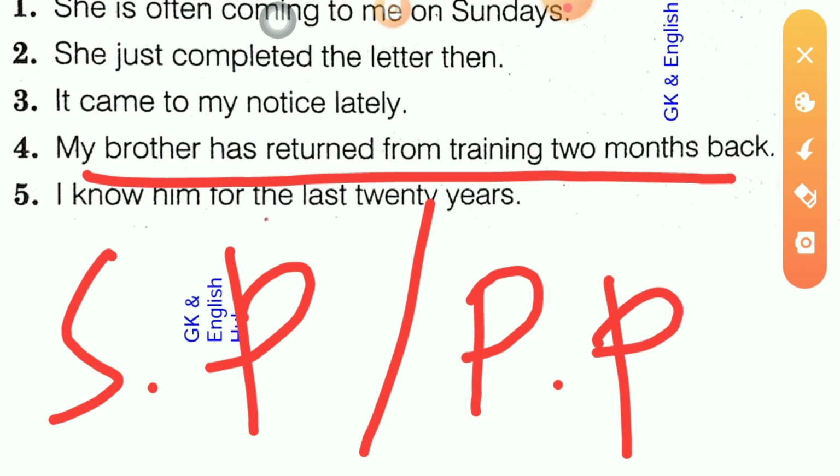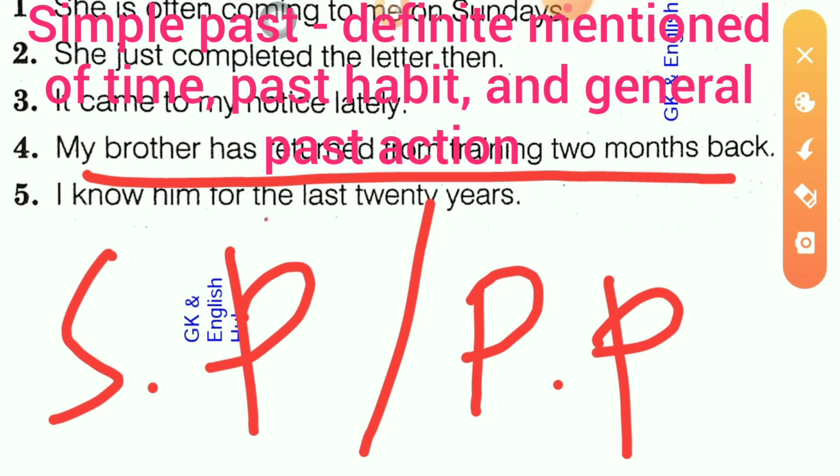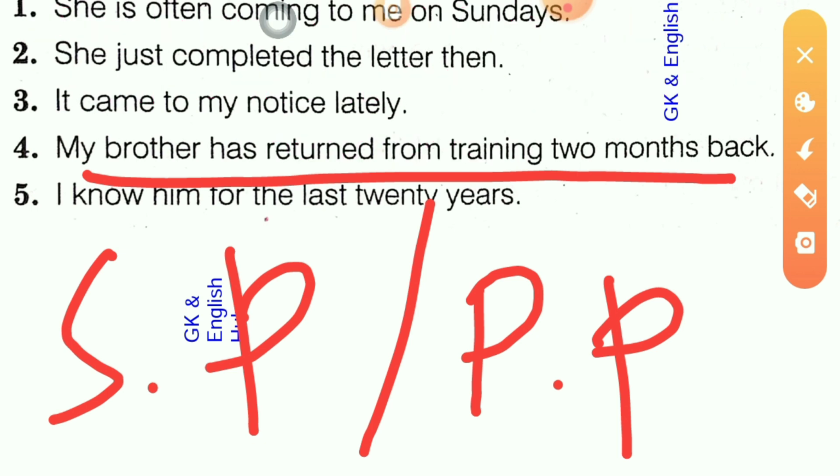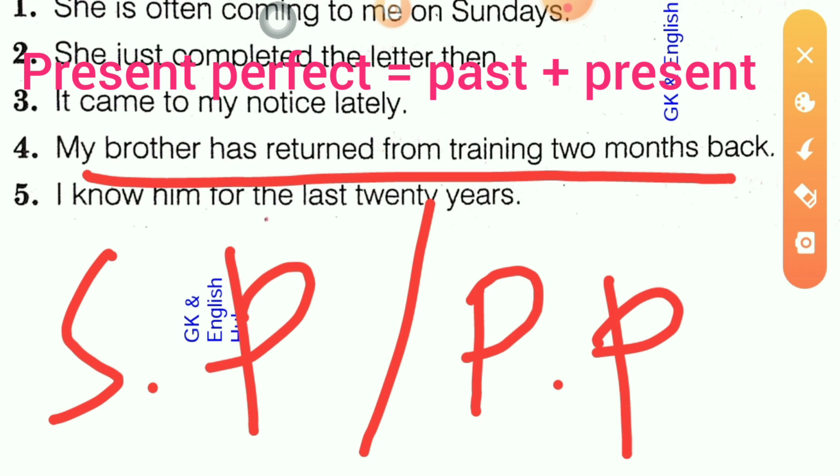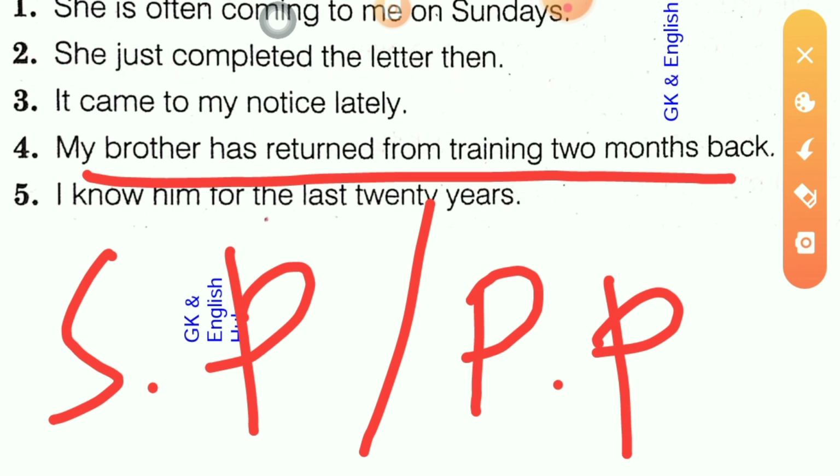So remember, my friends, when the time definitely denotes a past event, as I told you in the previous question, the mention of the time tells you in which form the sentence will be. Whenever the time definitely denotes a past event, the sentence will be in past indefinite, the simple past.